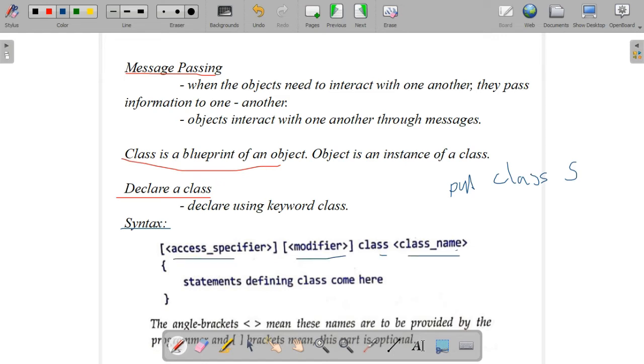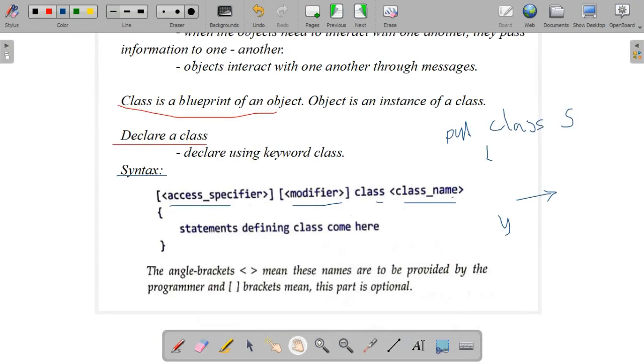Any method or variables we write follow this syntax. Usually we don't use the modifier here. Here we simply write public class student, like that.